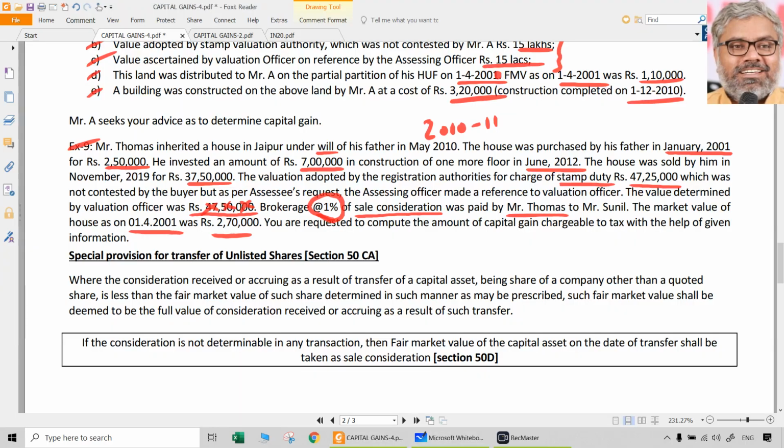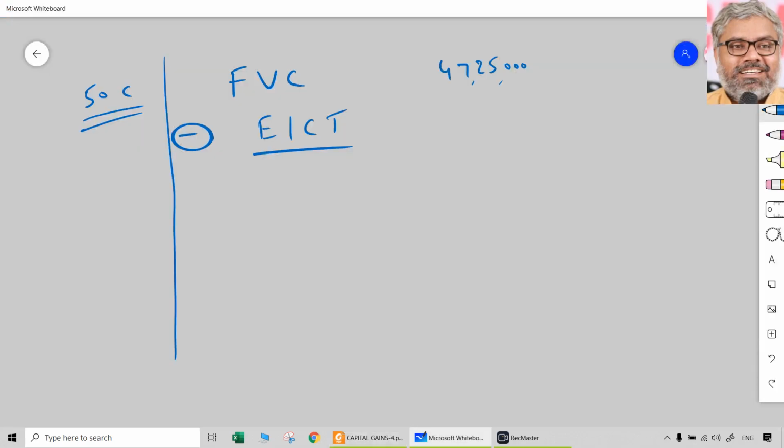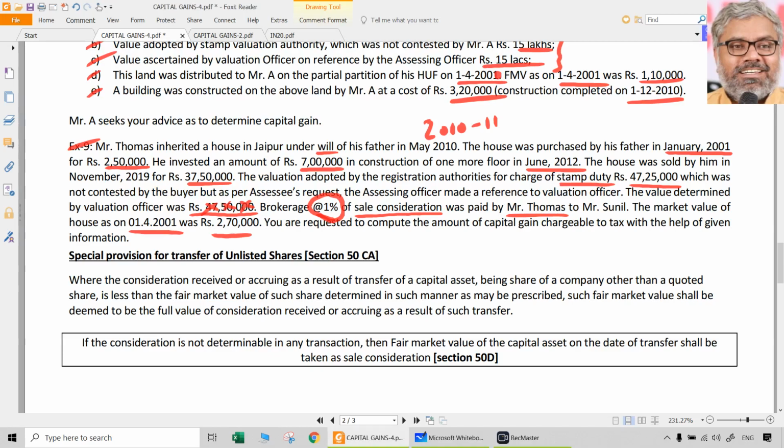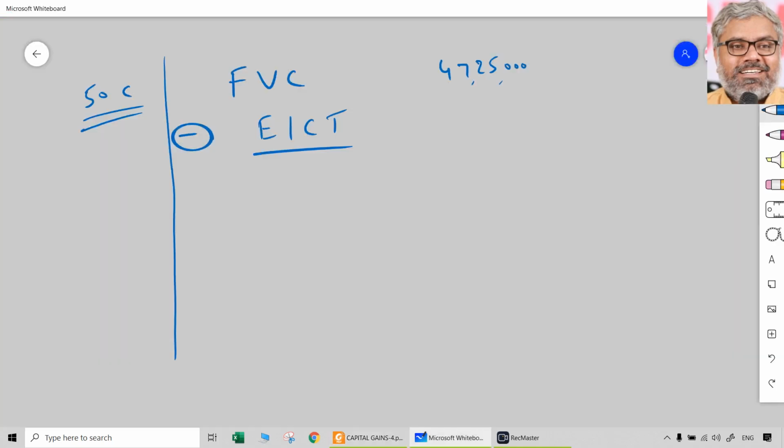Actual sale consideration, reality is reality. Whether we believe it or not, law may not believe it. That's a different story. That is why we are applying the law under section 50C and took 47 lakhs 25,000 as full value of consideration. But brokerage will not be paid on that. Brokerage will be paid on actual sale consideration, which is 37 lakhs 50,000. On that 1% means 37,500 is going to be expenses in connection with the transfer.